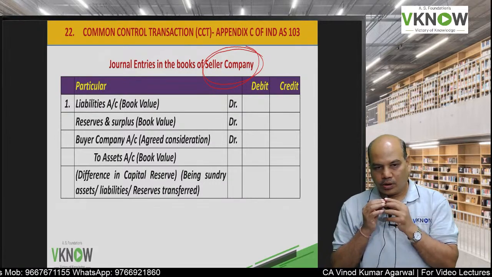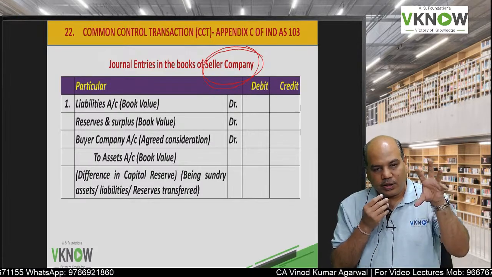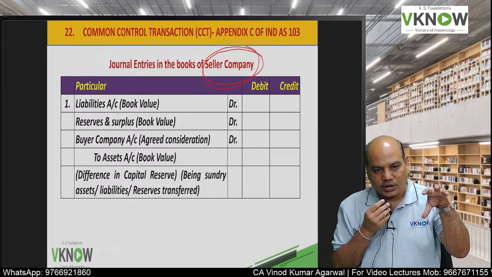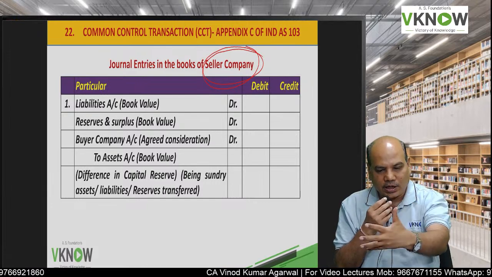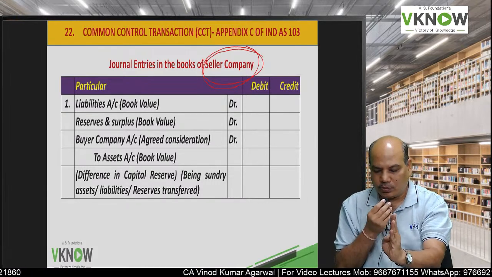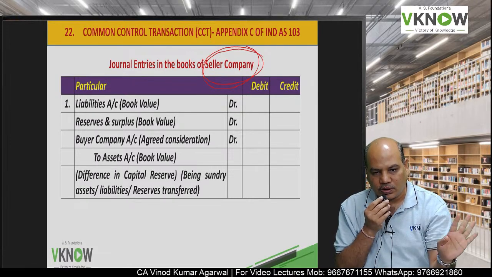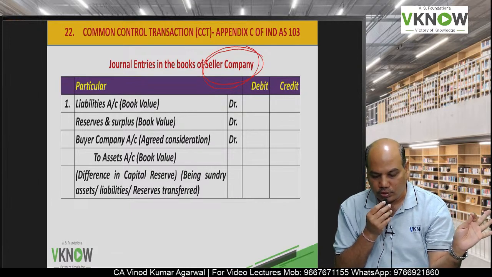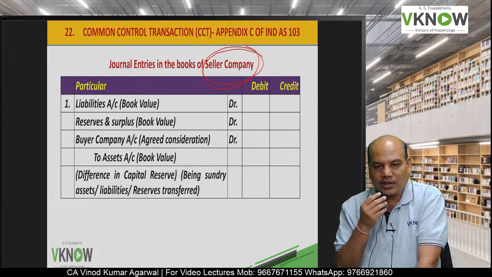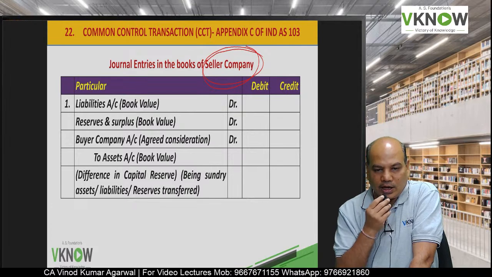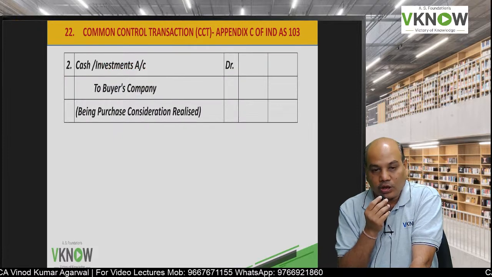Pay attention. Two companies are there, A and B, but the transaction falls under common control transaction. So in the books of B, that is the seller company, they have to remove from their books liabilities, debit. They have to remove reserves and surplus, debit, at book value. Buyer company account, debit, any agreed consideration, to assets account at book value. So there can be some difference here. That difference will be adjusted in capital reserve, not in goodwill.